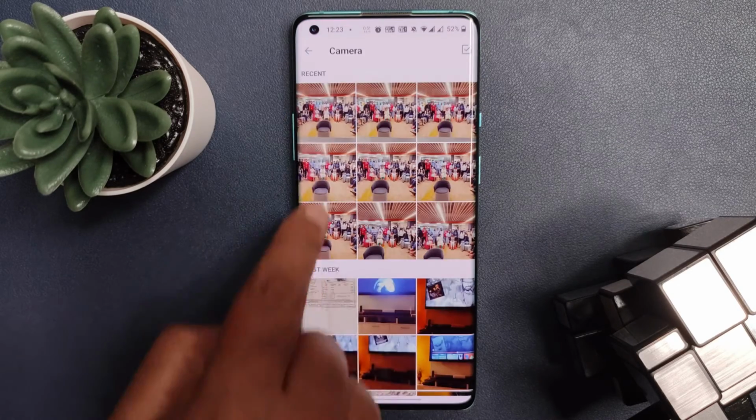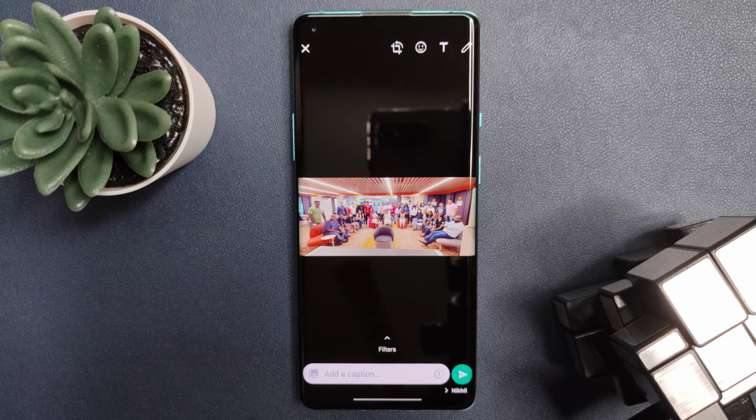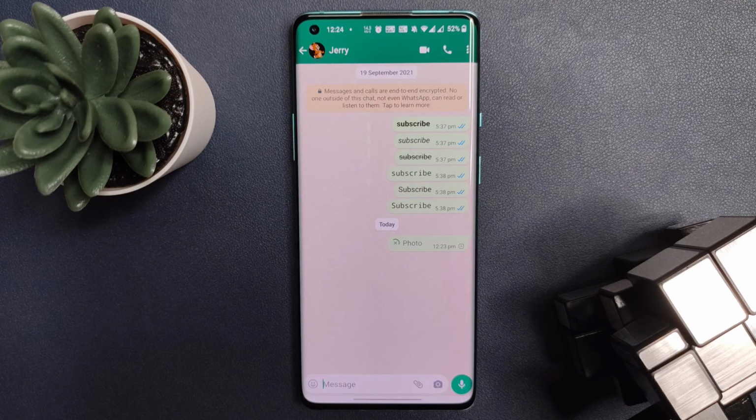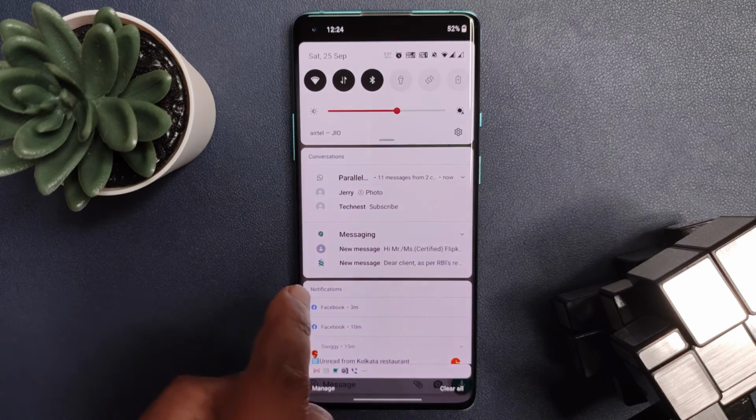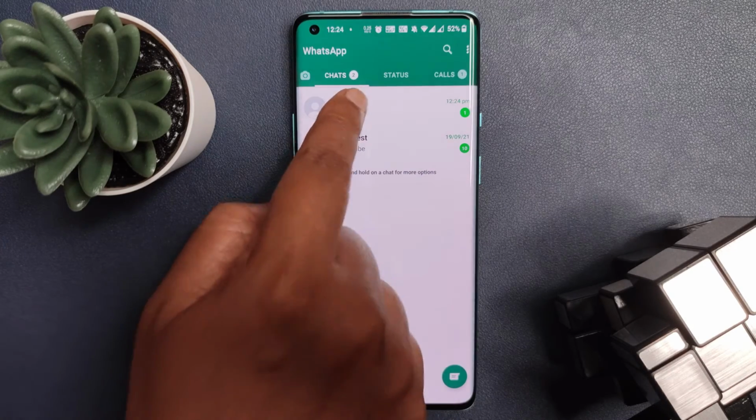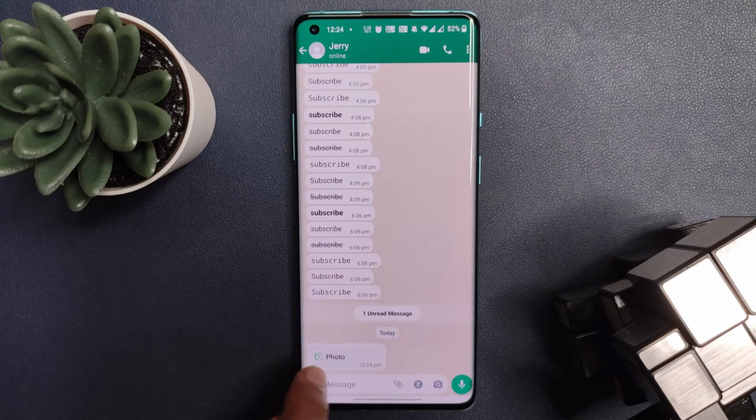While sharing the photo or video, you will get an option below it as add caption. Under this option, on the right hand side, you can see a circle that is half line and half dotted. Click on it and you will get a pop-up message as photo set to view once. Now click on send, and once the receiver has this message, they will not get any preview as usual when we send or receive a photo or video.